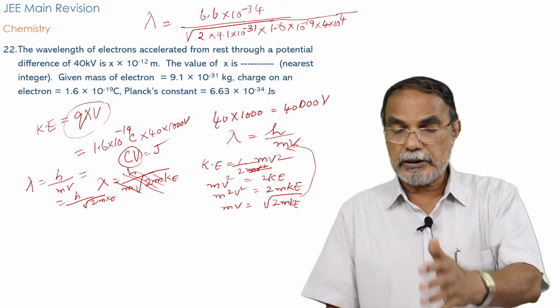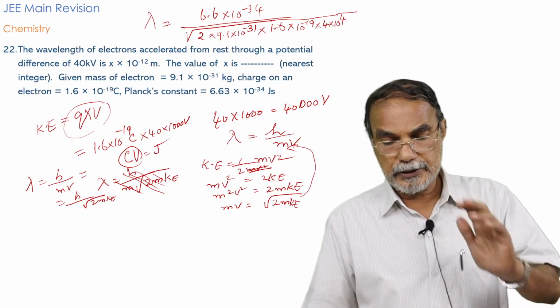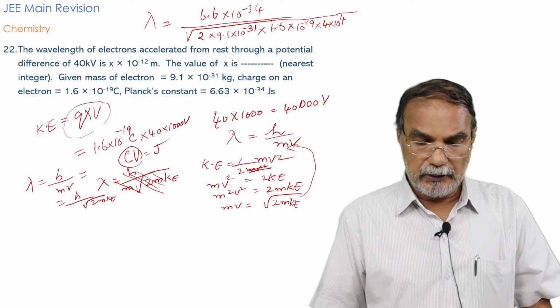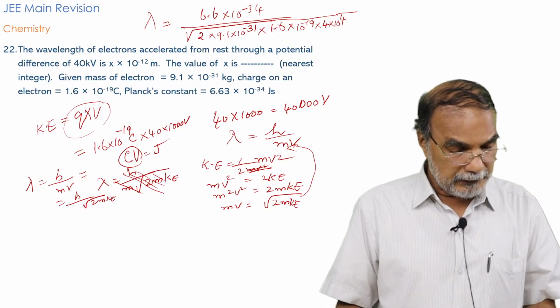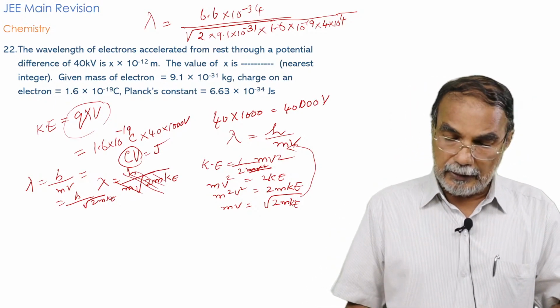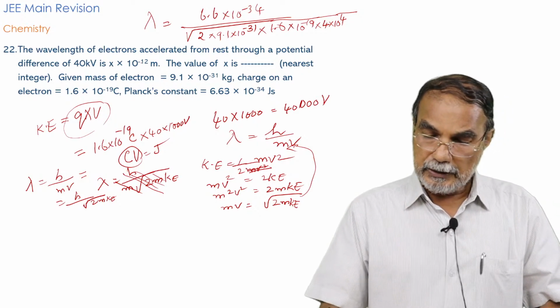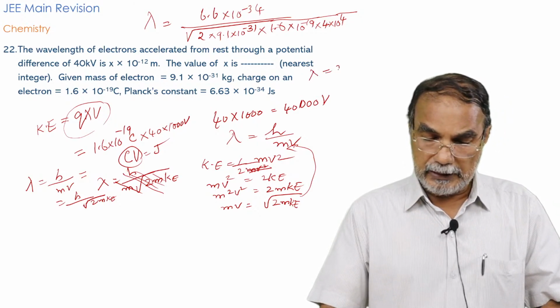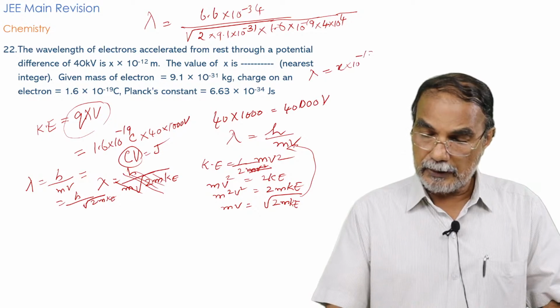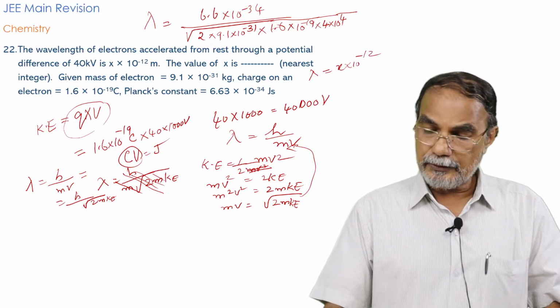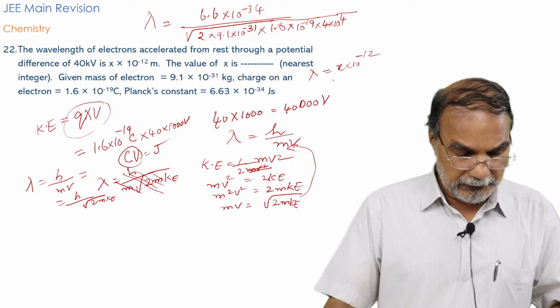You can solve this relation and get the value of lambda, and you will see that the value of lambda is given as x into 10 raised to minus 12. So when you correct to the nearest integer, I think you will get a value 6.